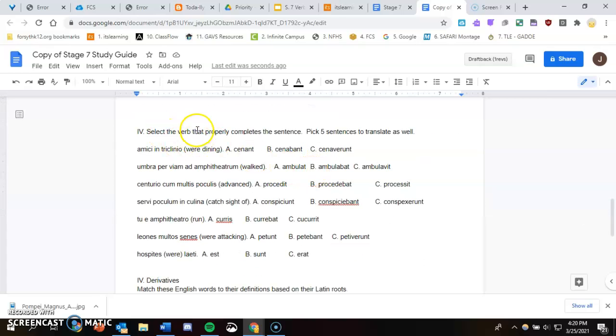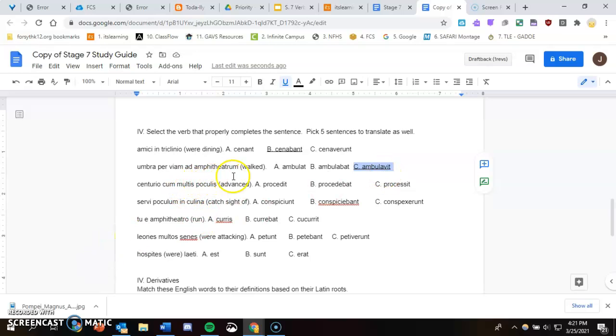All right. So it says select the verb that properly completes the sentence. You're doing this based off the subject, as well as the tense. So here it says were dining. Were dining would be imperfect, so we're going to choose the one with the ba, canabant. Umbra perviam ad amphitheatrum walked. So walked, that happened in the past. It's not was or were walking, so we know it's perfect. Ambulavit, we know that's perfect because it has the V.